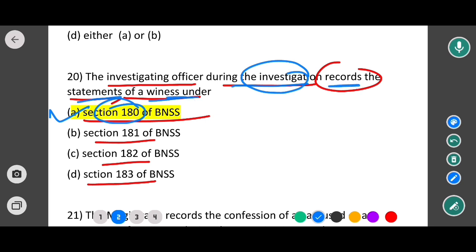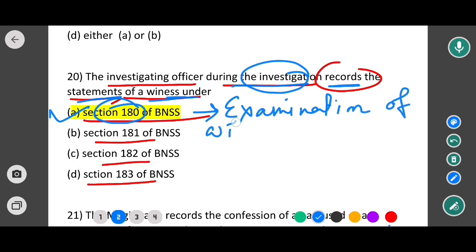That means section 180 of BNSS is all about examination of witnesses by police.